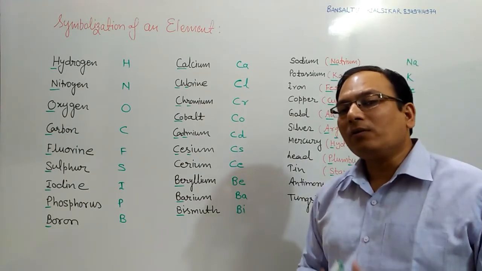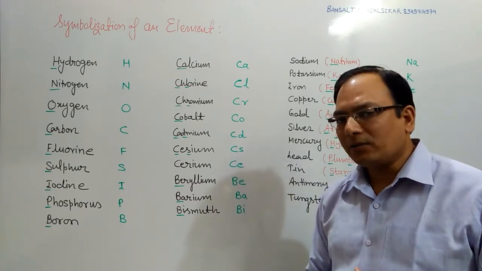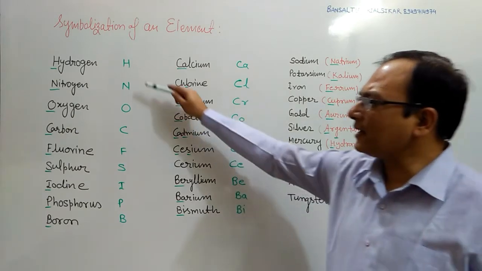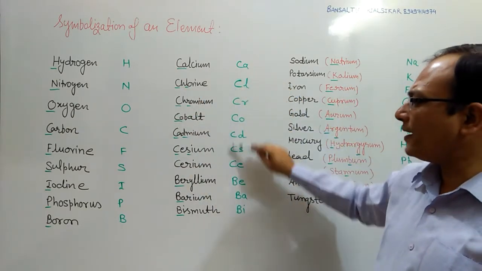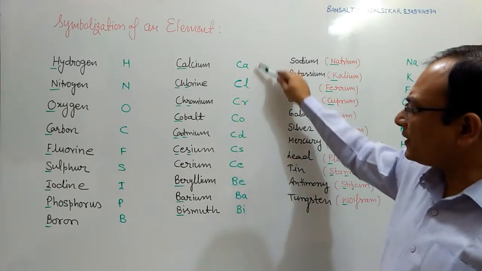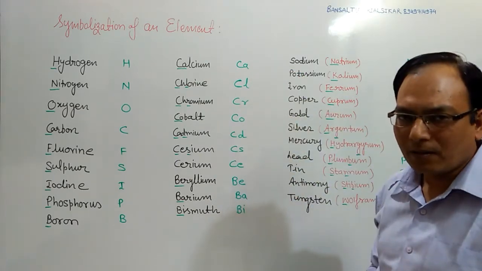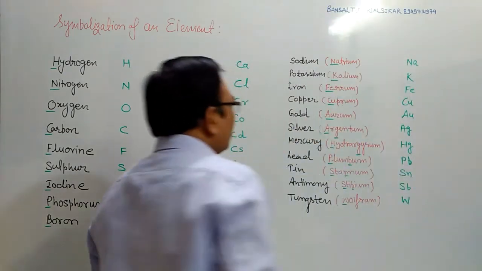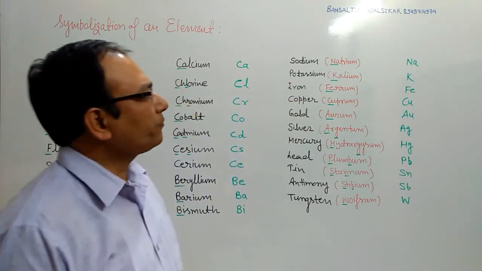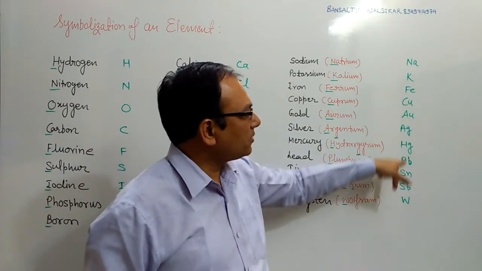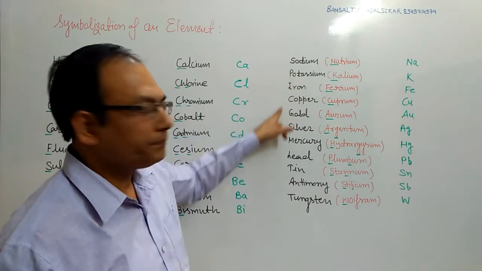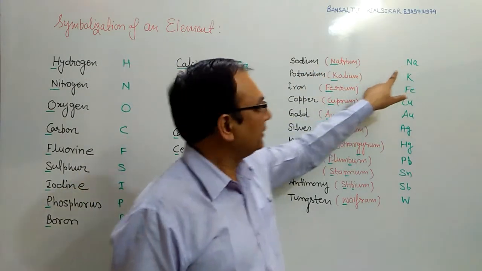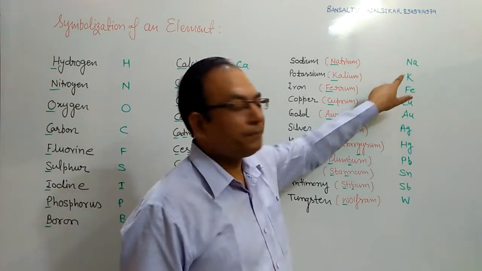Students, be careful when writing the symbol of an element. The first letter is always capital. Whether it is a single letter or two letters, the first letter is always in capital and the second letter is always in small letter. One more case of the symbolization of an element is like this. You can see that the symbols of these elements do not match their names. The name is sodium, but the symbol is Na. The name is potassium, the symbol is K.